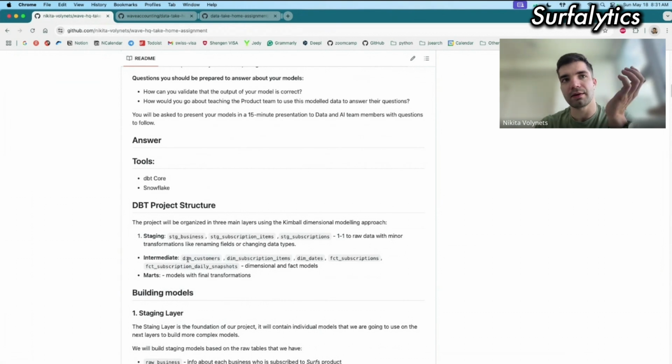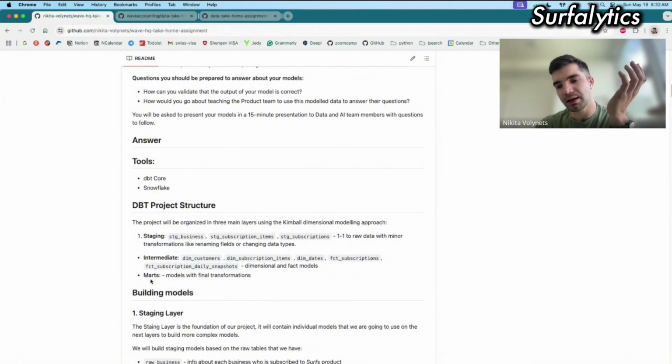On the second layer, I have the intermediate layer. In intermediate layer models, I use some more complex transformations, and I created these self-serve tables for the business. My idea was that business can query tables on my intermediate layer and be able to answer the questions that we discussed previously.